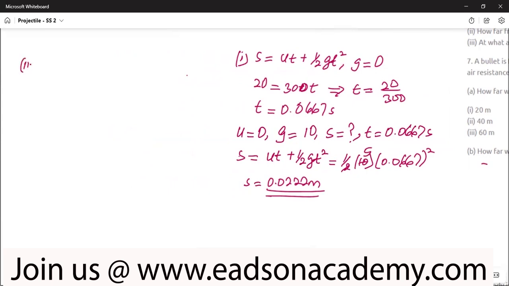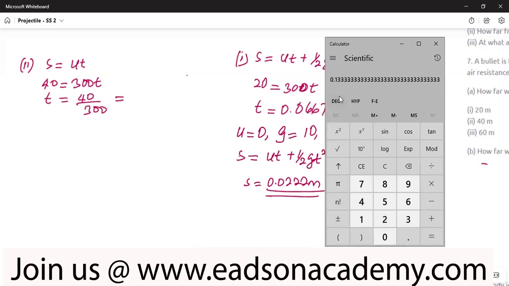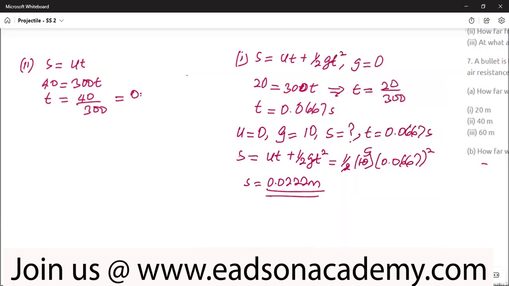is horizontal distance, which is independent of gravity. So that's equal to ut, because this one is 0 and the s there is 40. 40 equal to the velocity of projection, which is 300, times t. Dividing both sides by 300, 40 divided by 300 is 0.1333, to 4 decimal places, in seconds. That is the time taken to travel a distance of 40 meters.